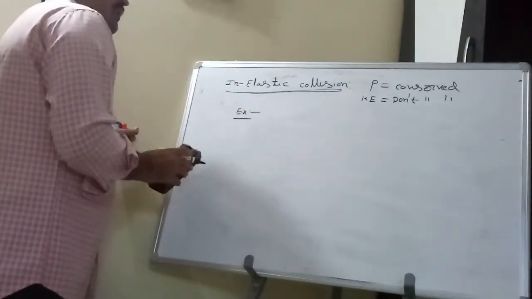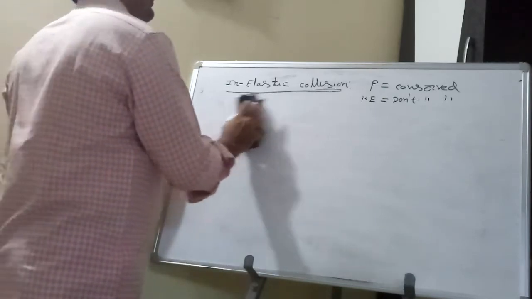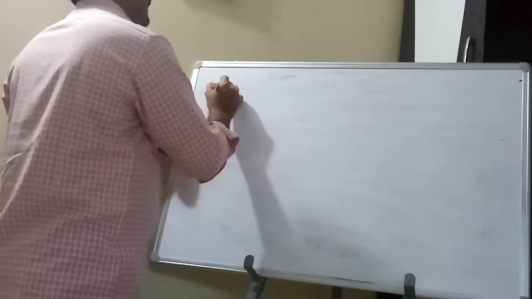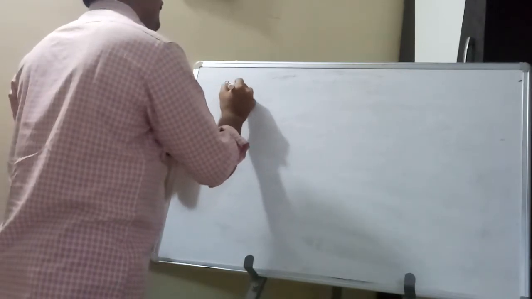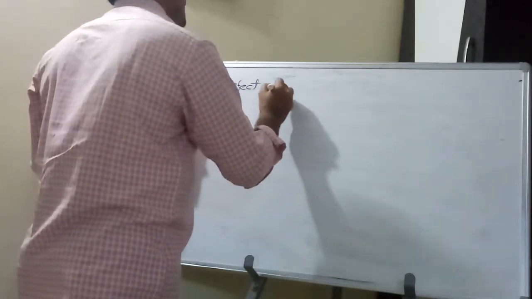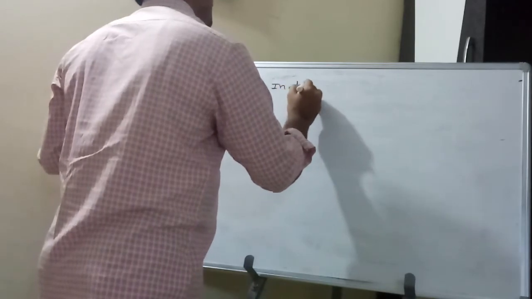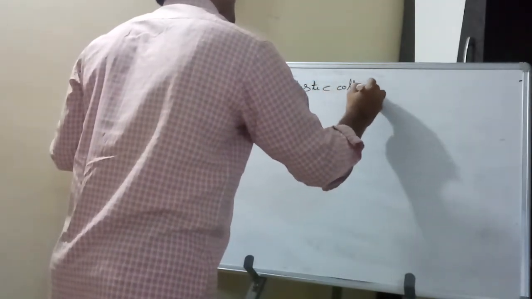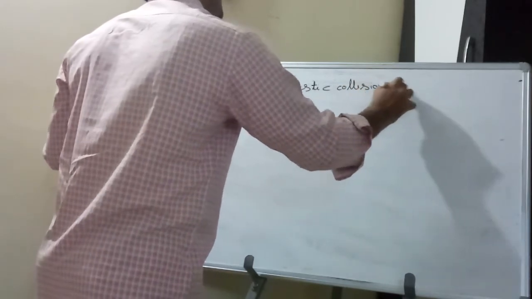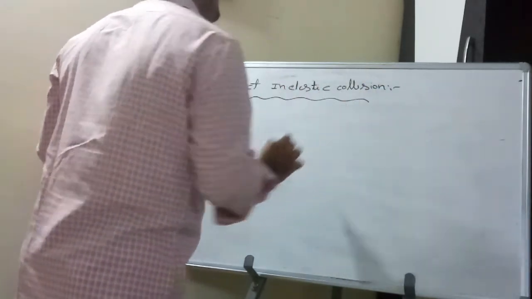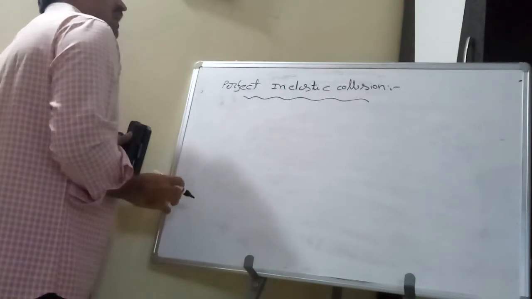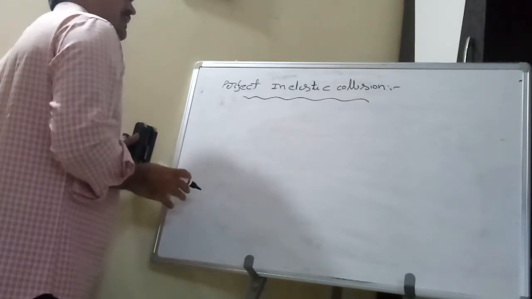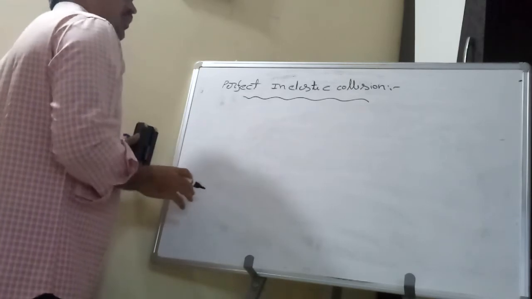Another type of collision is perfect inelastic collision. After collision, the particles are completely embedded and stick together, moving with a single common velocity.